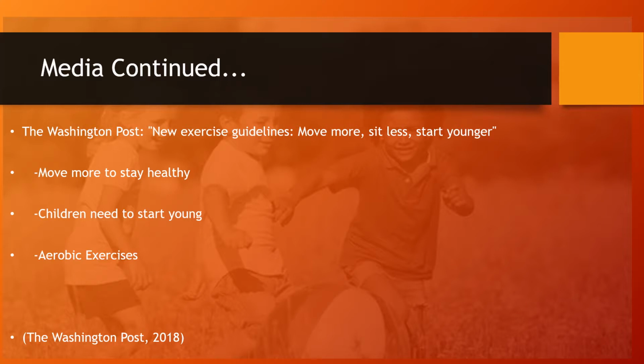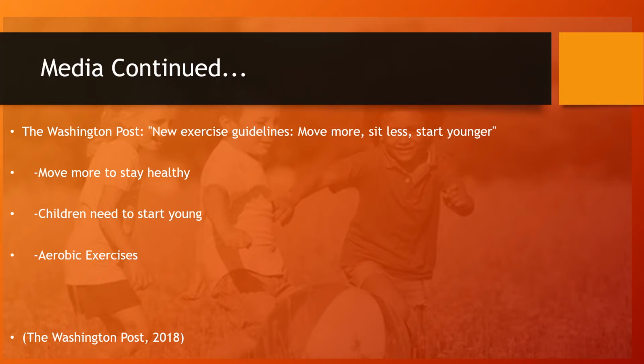Another article relating to child obesity was taken from the Washington Post. In this article, they say that the new federal guidelines stress that any amount and any type of exercise helps a child's health, and that kids need to be active as young as age 3.